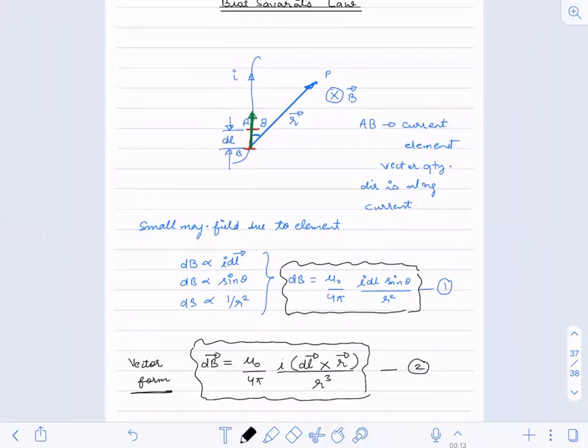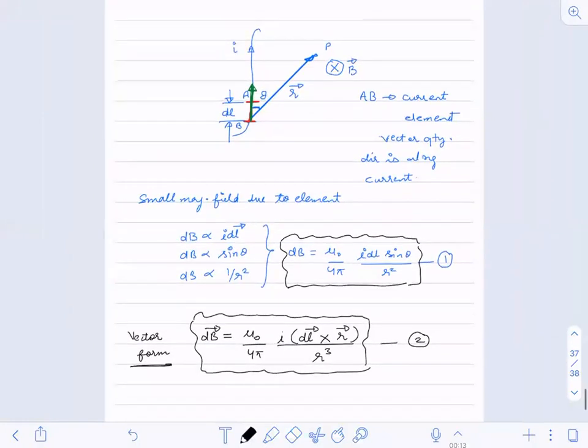So I hope everybody has understood this point: what is Biot-Savart's law, what is the current element, from where you will take the angle, and how you will write the magnetic field equation in terms of a vector.